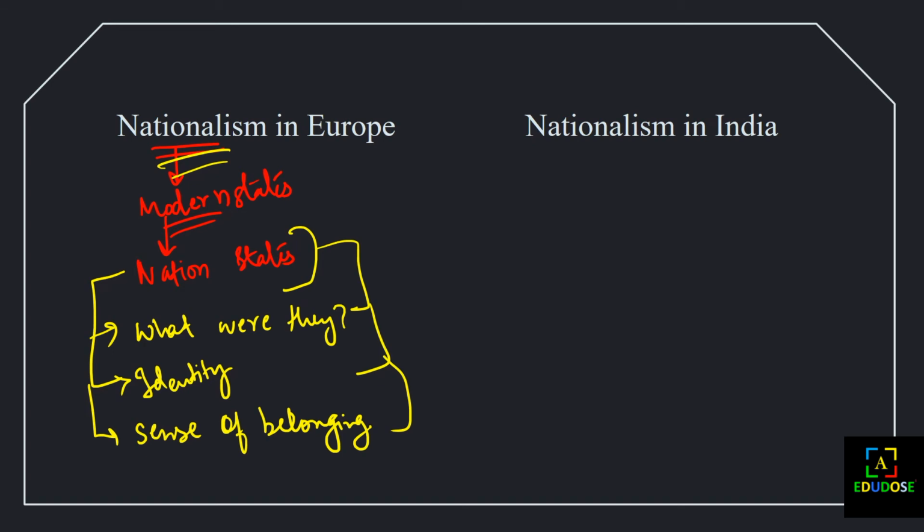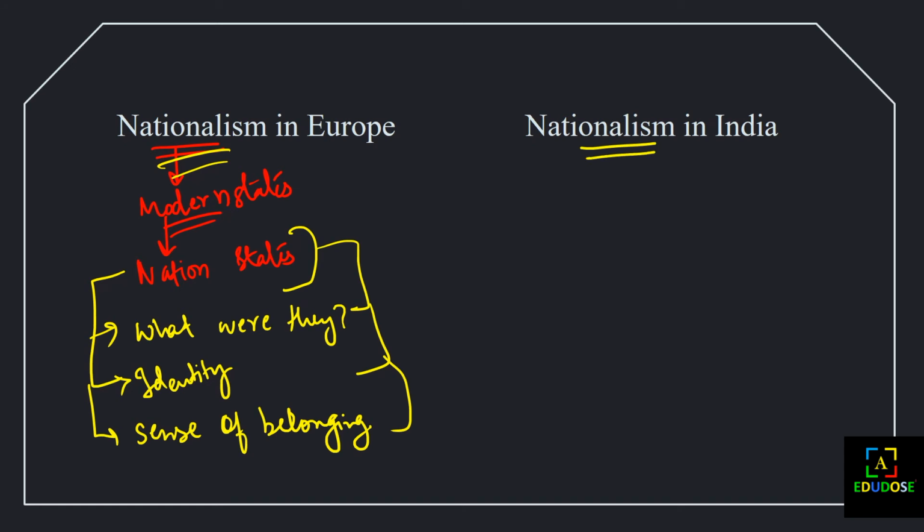And new symbols, new flags, new icons, forged new links between them and refined the boundaries of the communities because of the new symbols. Now most of the countries have nationalism, but it was a very long process. India is also an example of the long process of nationalism. So let's learn how nationalism came in India.